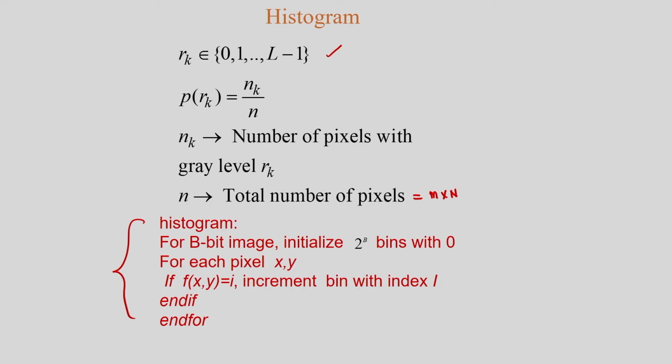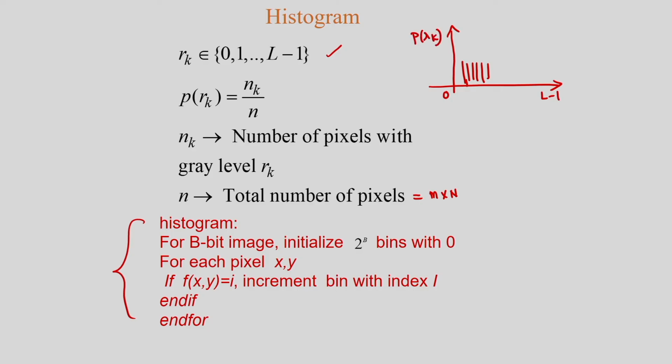And in this case, I can show some of the cases of the histogram. Suppose I consider the histogram is something like this. This is 0 and this is L minus 1, and I am considering the probability of the Rk.